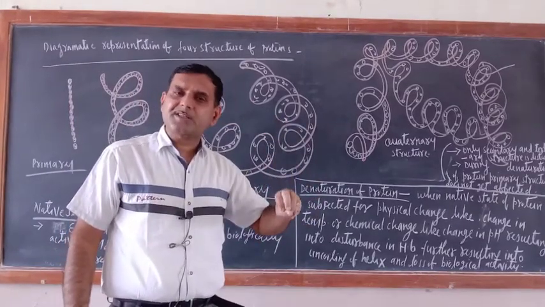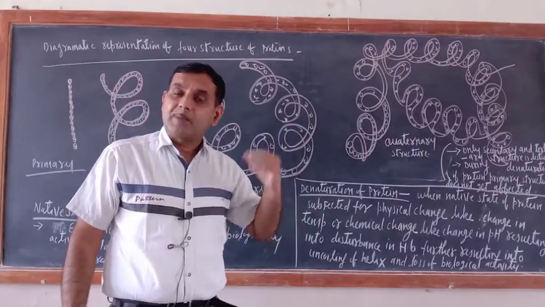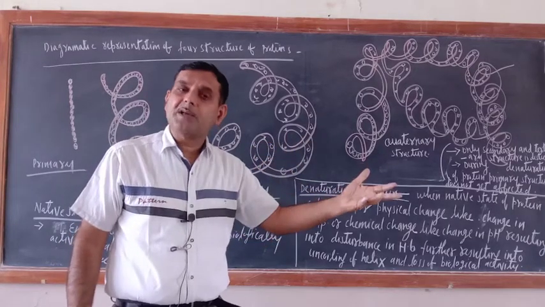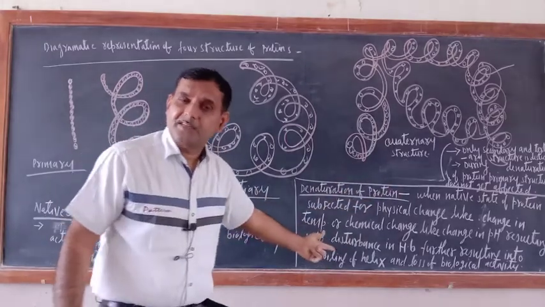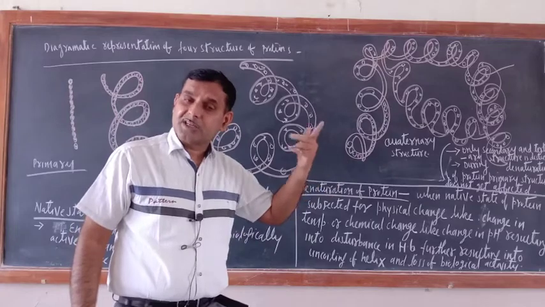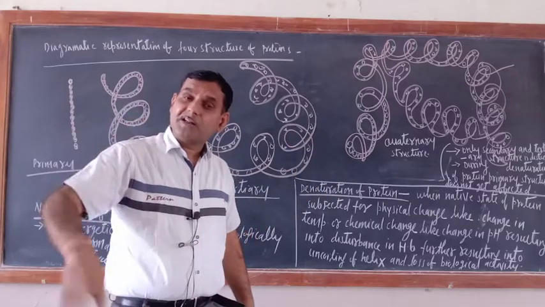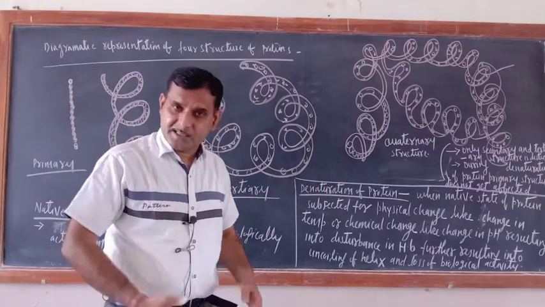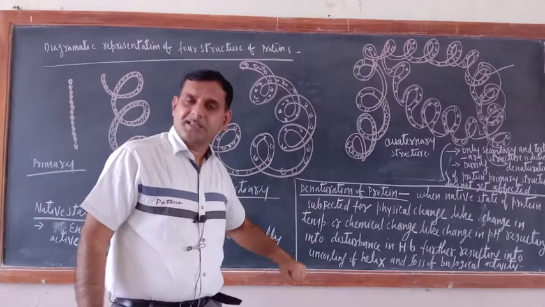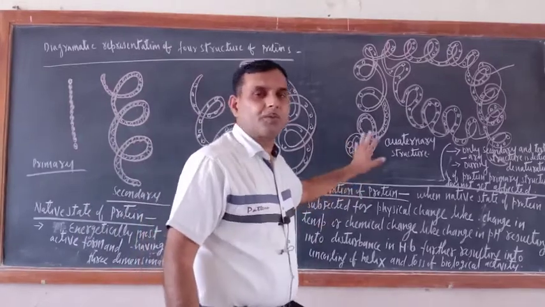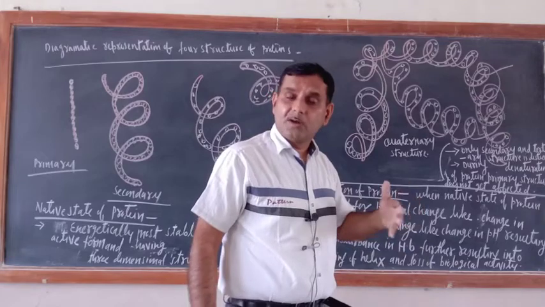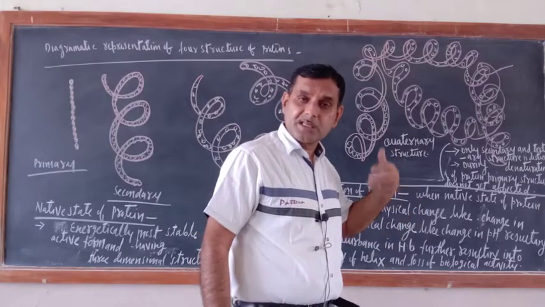In secondary structure, it is the manner in which polypeptide chains are folded, so that would be disturbed. That is why uncoiling of helix is taking place. In tertiary structure, there is further coiling, further bending, further folding. So secondary and tertiary structure is only disturbed during denaturation of protein. Please remember this. This is the only reason that biological activity of protein is lost.